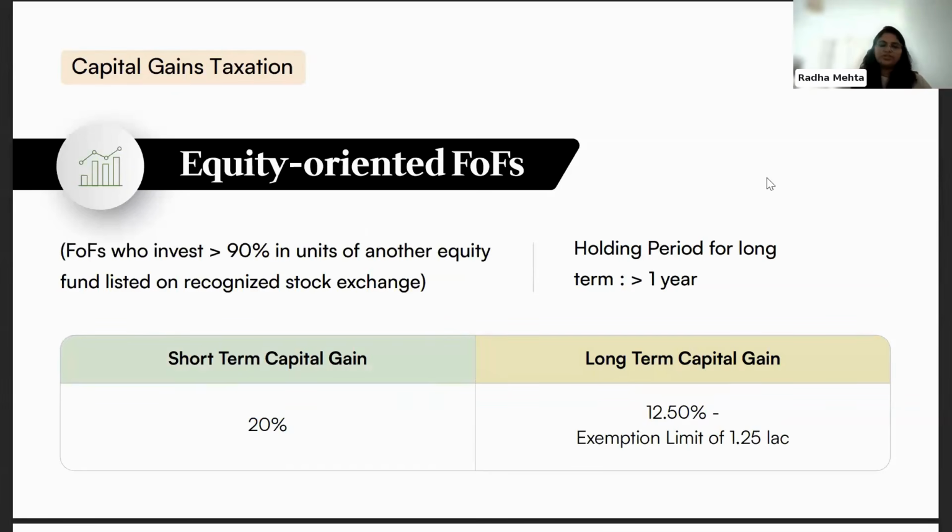Similar to equity mutual funds and stocks, the holding period is 1 year. If you sell before 1 year, it falls under short term with 20% taxation. If you hold for more than 1 year, it falls under long-term capital gains with a tax rate of 12.5% and an exemption limit of 1.25 lakhs. This is for equity-oriented funds.